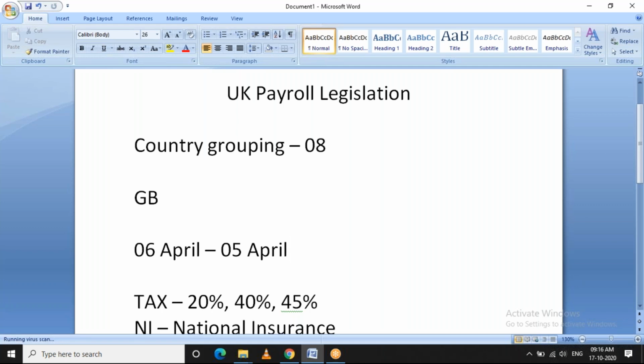This HMRC will provide the tax slabs and other statutory rates to be followed for the following year in the month of November or December, so that the payroll software providers will be able to upgrade or provide the patches to incorporate those changes for the upcoming tax years.